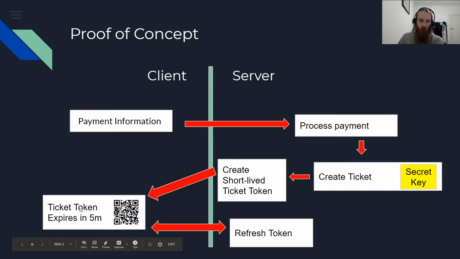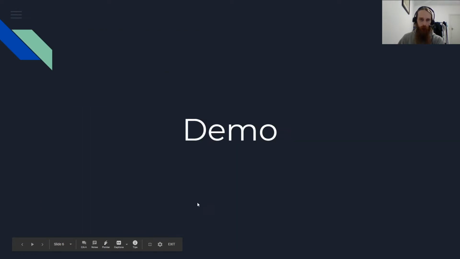This ticket would have an expiry time of 5 minutes set to it, and every couple of minutes the ticket would make a call to the server and refresh that token, so this barcode would change and you'd always get a fresh ticket.